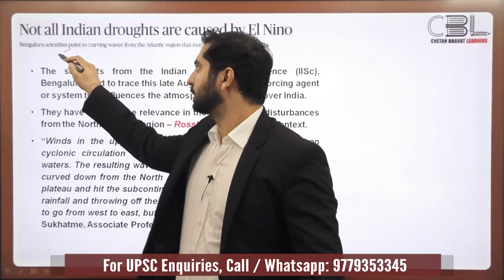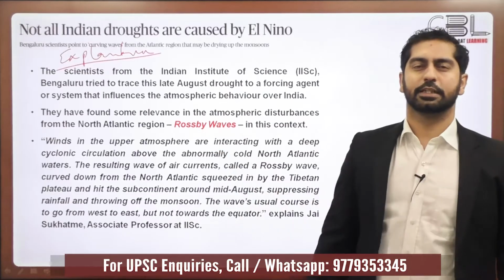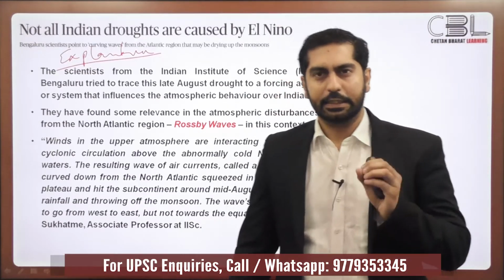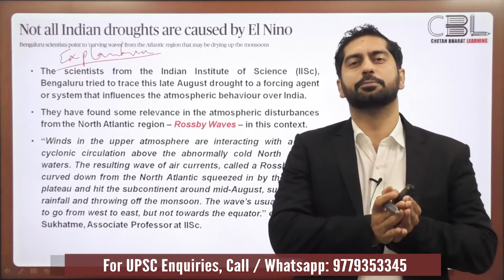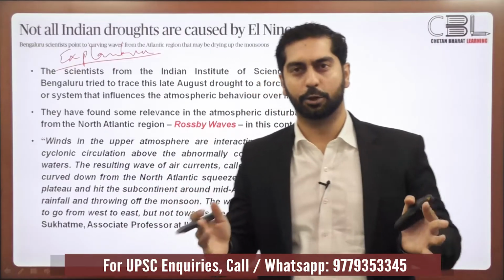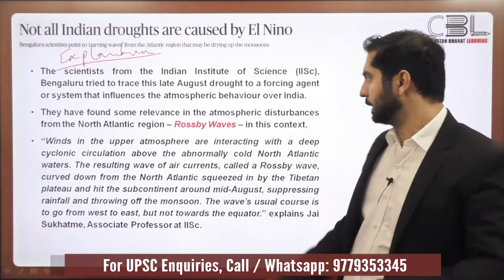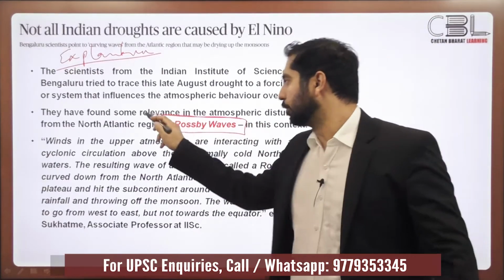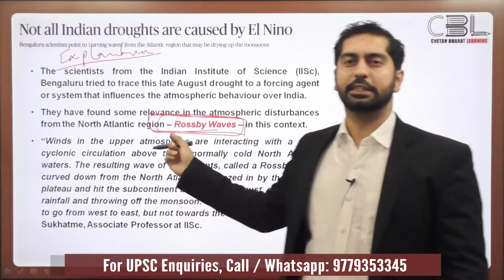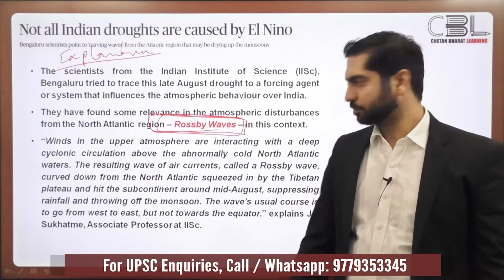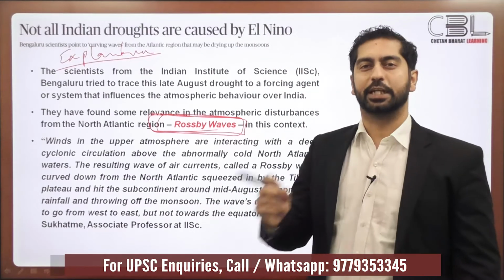Then what's the explanation for this? In trying to find the explanation for this non-El Nino drought, the scientists wanted to empirically confirm what difference was observed in the atmospheric situation all over the globe when India experienced a drought in a non-El Nino year. And with this technique, they were able to identify that probably Rossby waves can partly provide the explanation for these non-El Nino droughts. What are Rossby waves? They are basically the name given to the meandering jet streams.